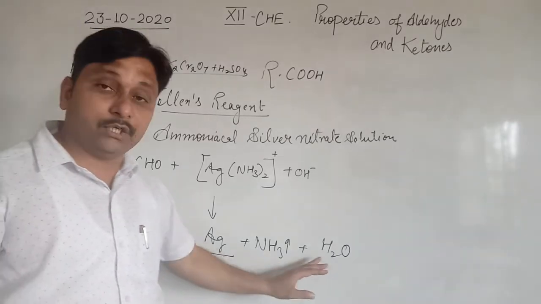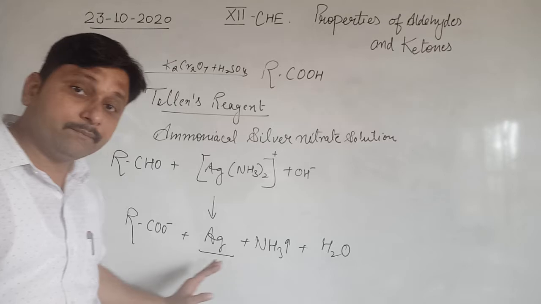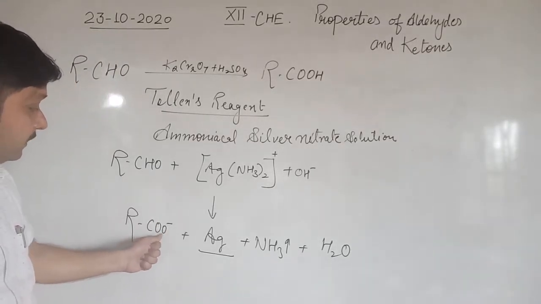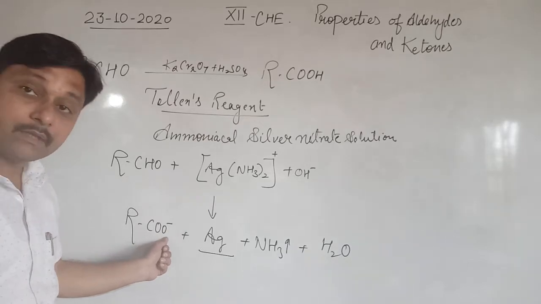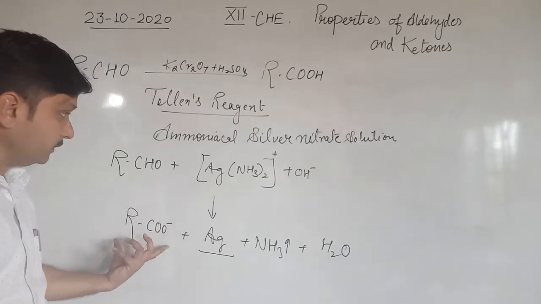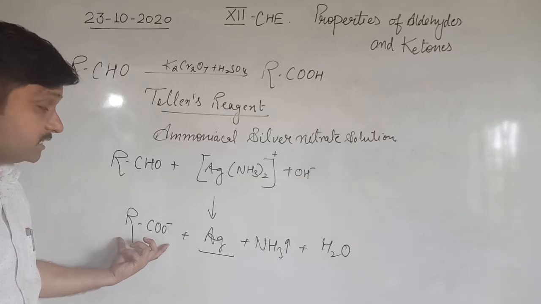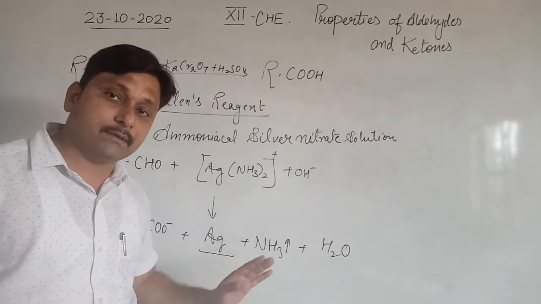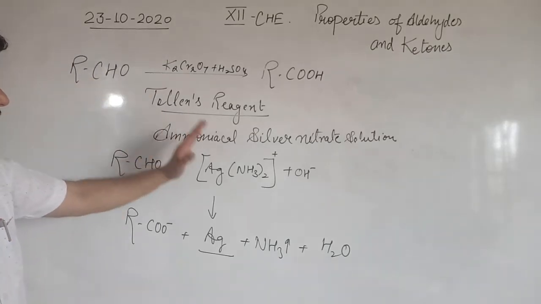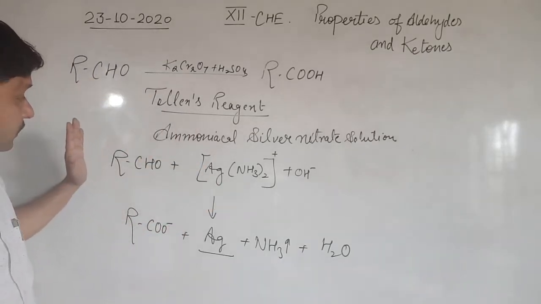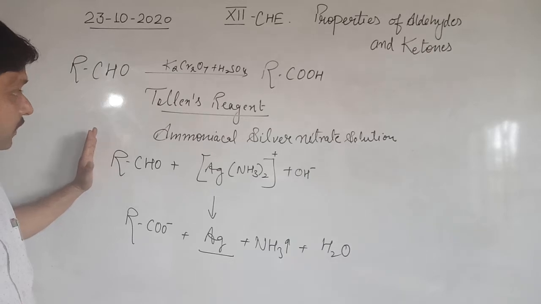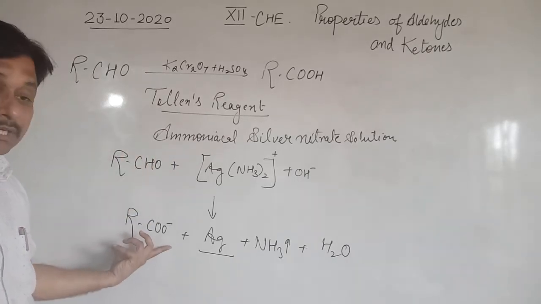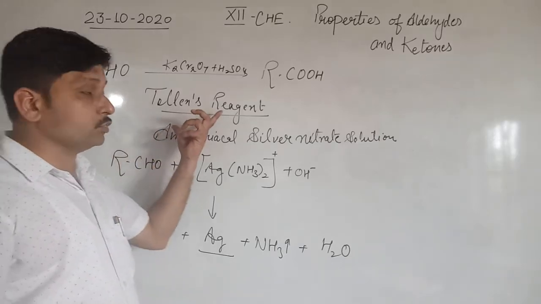If we talk about the neutral condition, we can write ammonium acetate, and this ammonium acetate further on acidification converts into carboxylic acid. So this is the overall reaction of aldehydes for their oxidizing nature. Clear? So aldehyde is converted into the carboxylate ion in the presence of Tollens reagent.